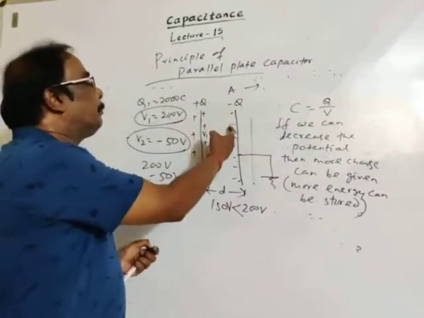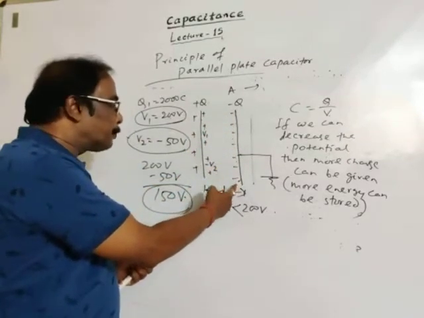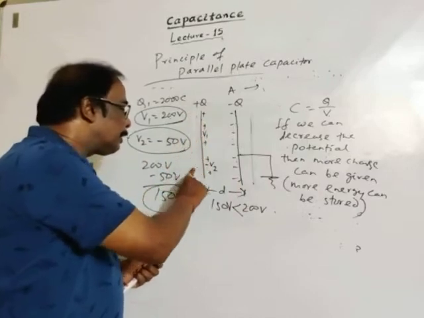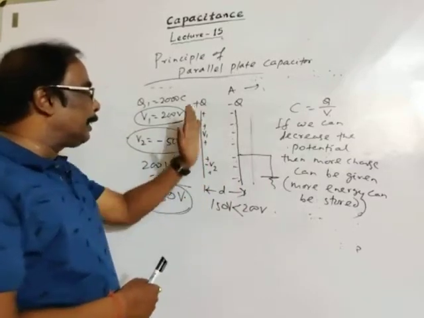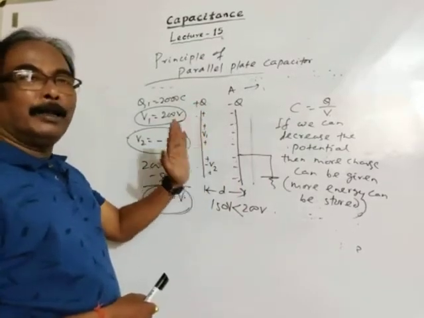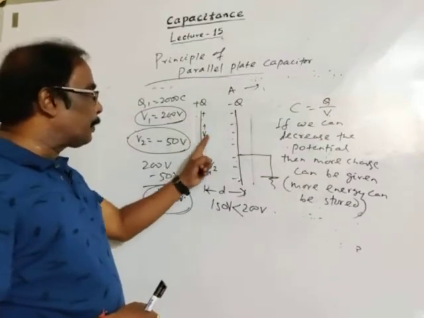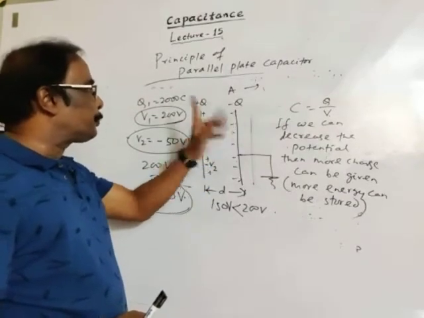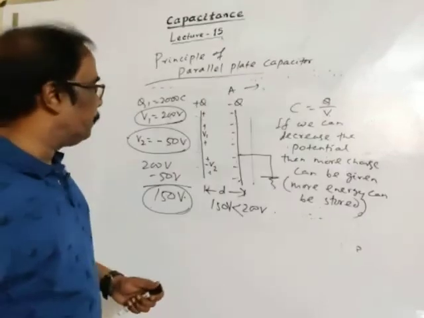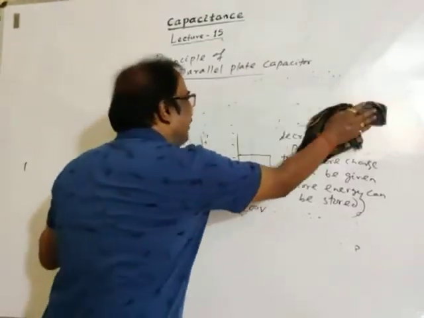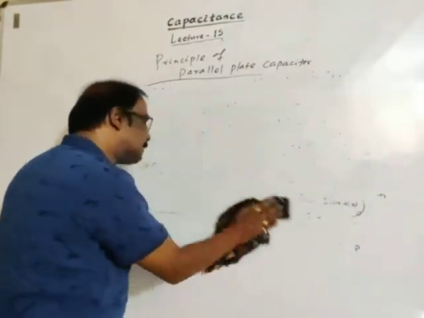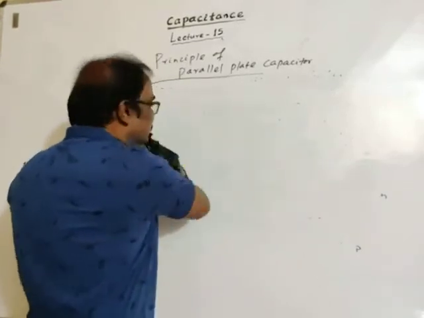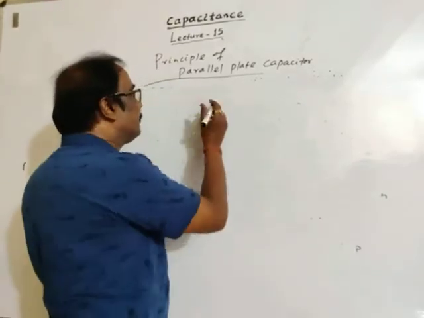When the bound induced charge develops, there will be no charge at this side. The whole charge will accumulate on the inner surface only. This is total charge plus Q, this is total charge minus Q. Finally, you can represent it in a simpler form, a parallel plate capacitor.